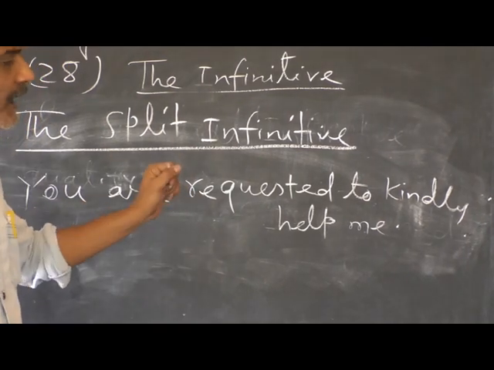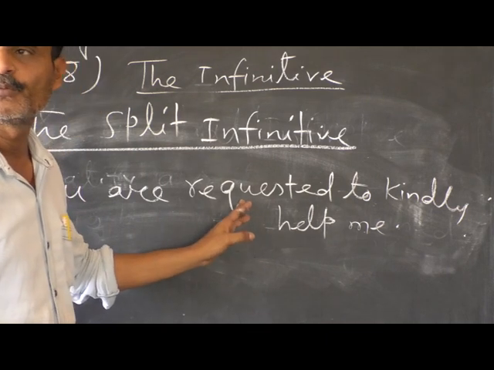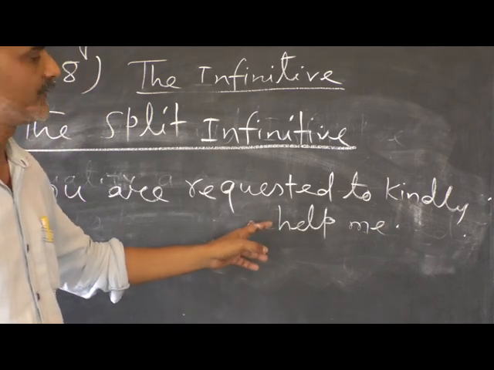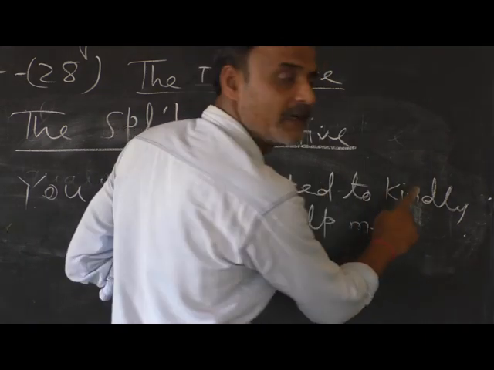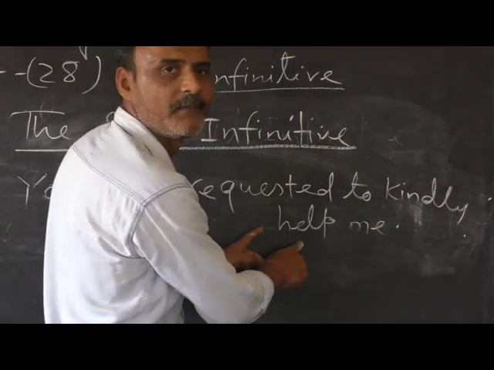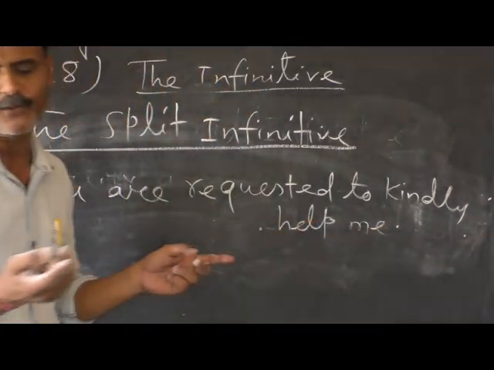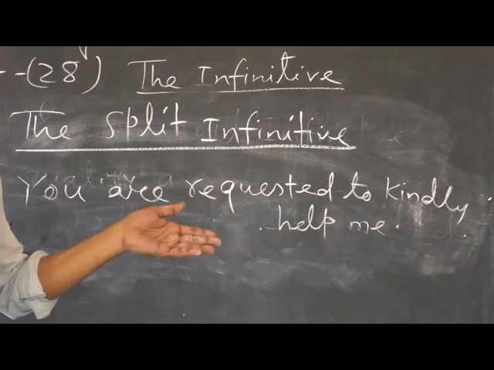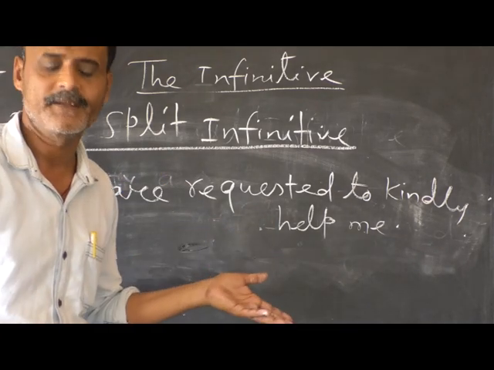Generally we should use to just before the base form of the verb help. But look, we have used to before kindly. Actually, there is a word between to and help. This is known as the split infinitive. Of course, according to good grammarians, it's better to write: you are requested to help me kindly.